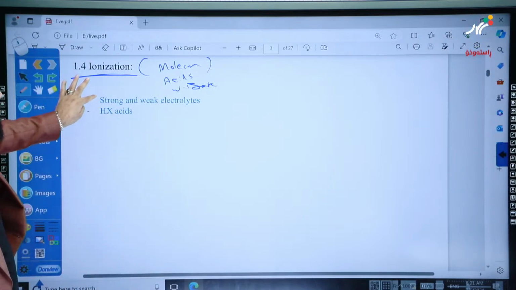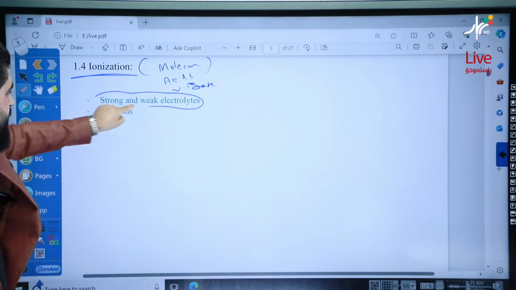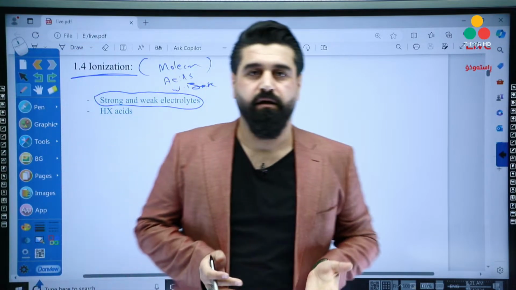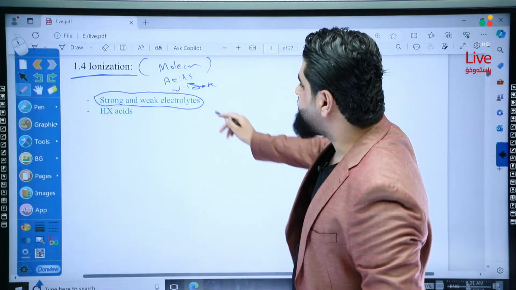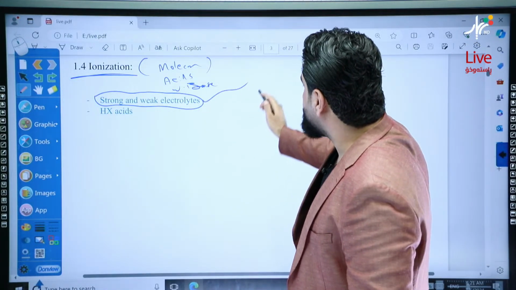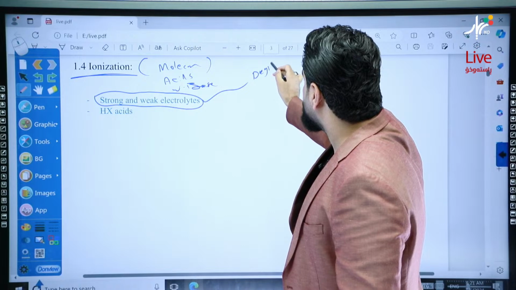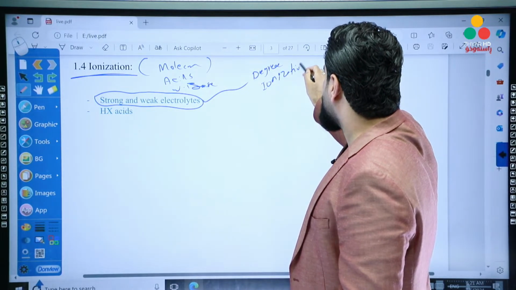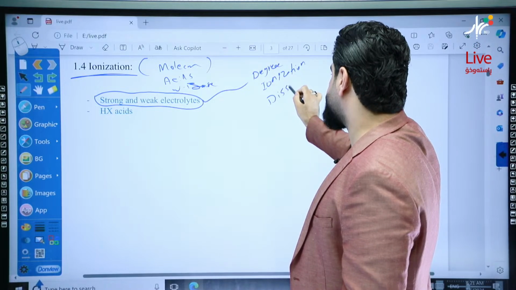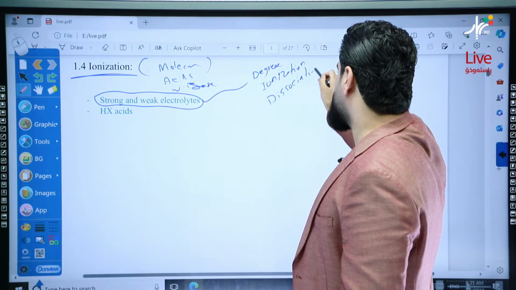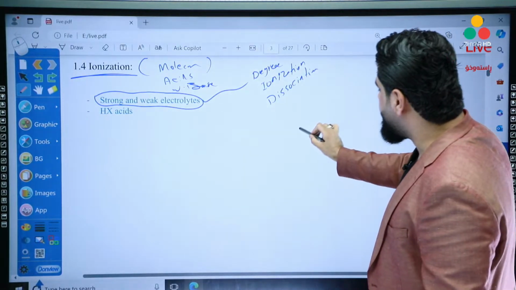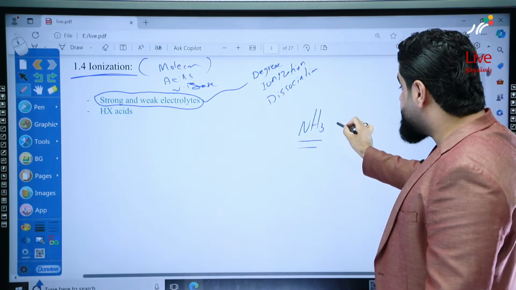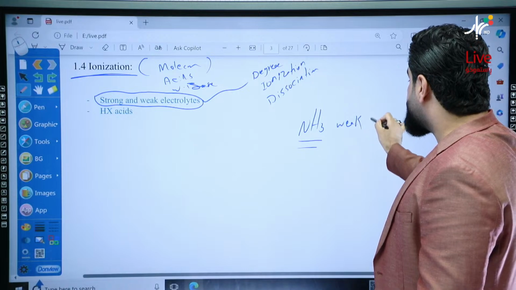Yalla. First, strong electrolytes and weak electrolytes. How do we know why some electrolytes are weak while some are strong? First of all, the terms strong and weak are related to the degree of ionization and dissociation. Let me give you some examples. Example, NH3. NH3 is a weak base.